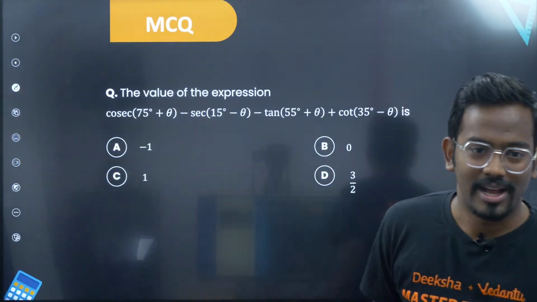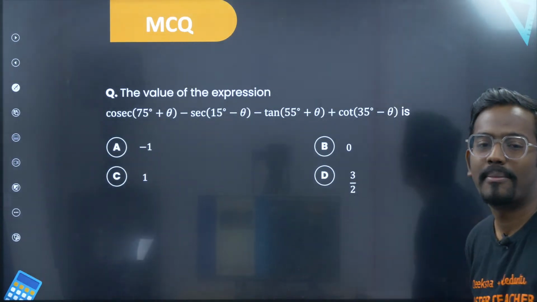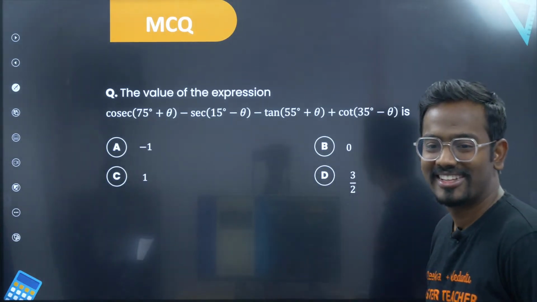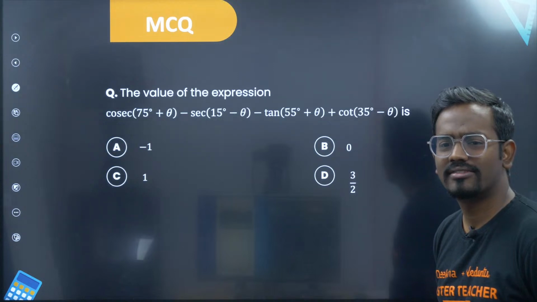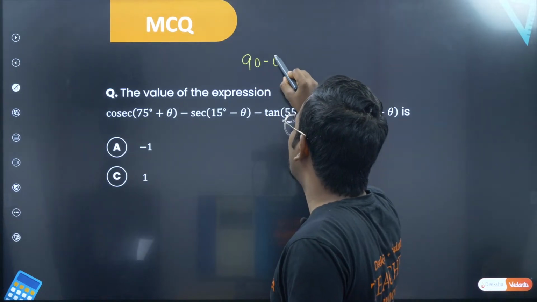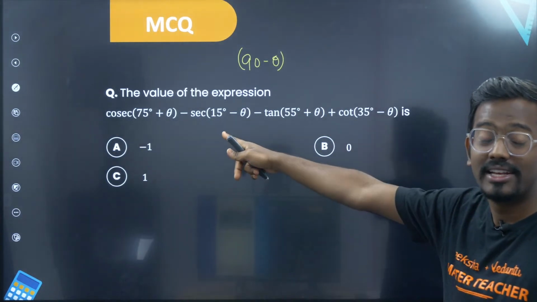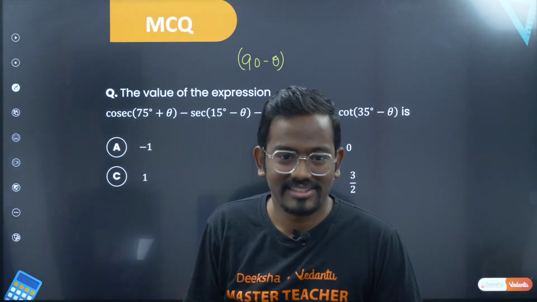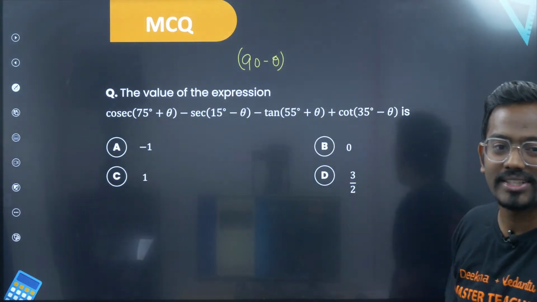The value of expression, cosecant 75 plus theta minus secant 15 minus theta minus tan of 55 plus theta plus cot of 35 minus theta is. So how do you get this? Sir, this looks a little bit complicated, or this looks a little bit challenging. Can we solve this in a very short amount of time? Yes, definitely think of 90 minus theta. Netra Narayan has asked, sir, is this concept there? So if you remember this concept, then you can solve this multiple choice question. See, in multiple choice question, they will not see in which way you have answered. They will just see whether your answer is correct or not. That's it. So if you know these things, you can solve this particular question very easily.